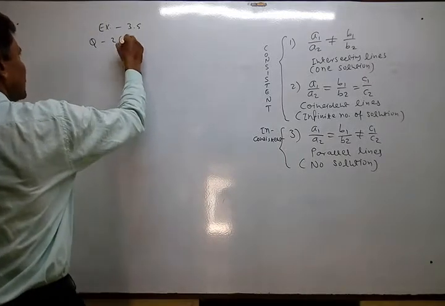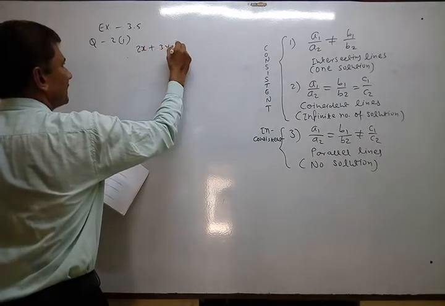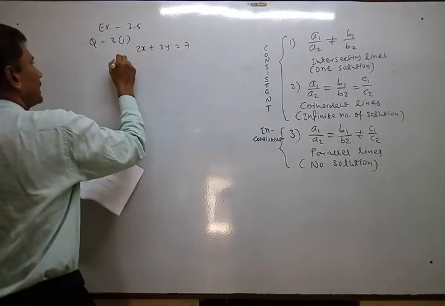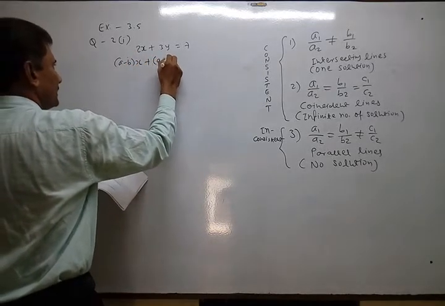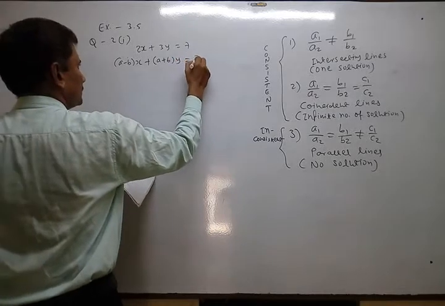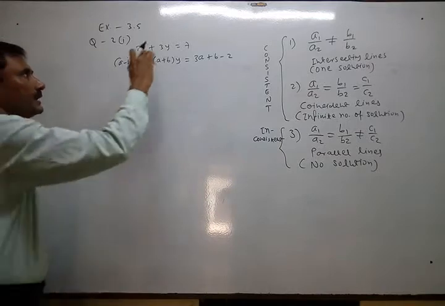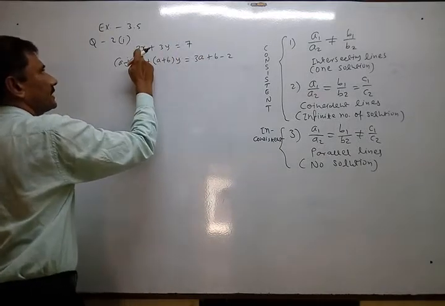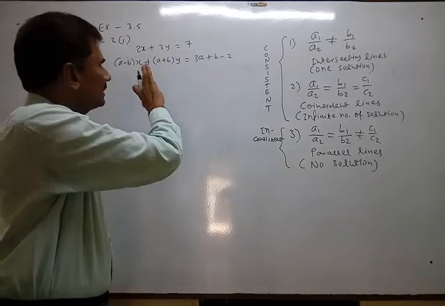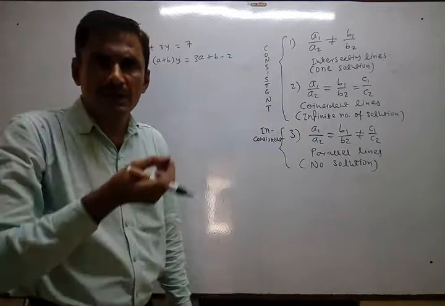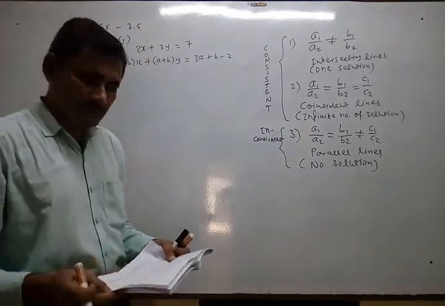First, what are they telling? 2x plus 3y equal to 7, and (a minus b)x plus (a plus b)y equal to 3a plus b minus 2. So these two equations are given, a1, a2, b1, b2, c1, c2. No need to shift every time here, you can set it there also. No problem, the ratio remains the same only. So what is the condition given?